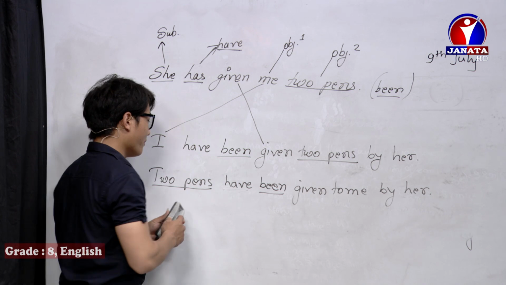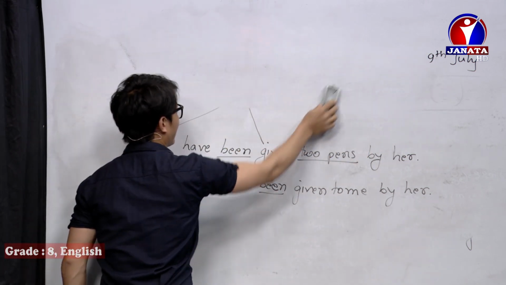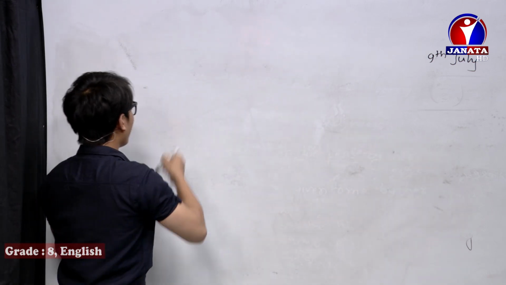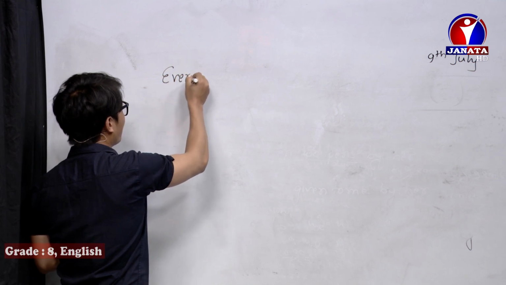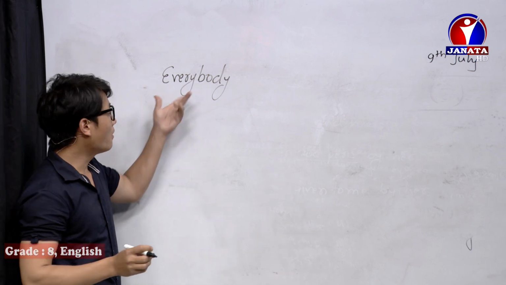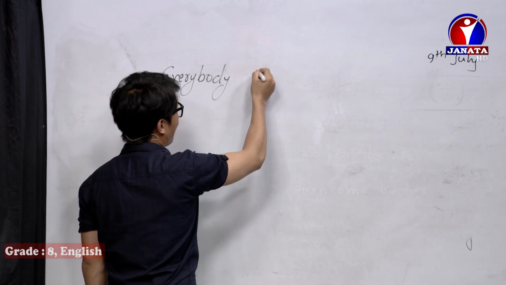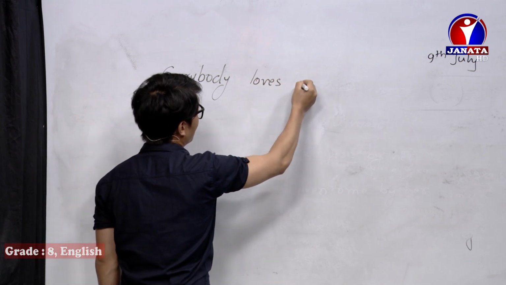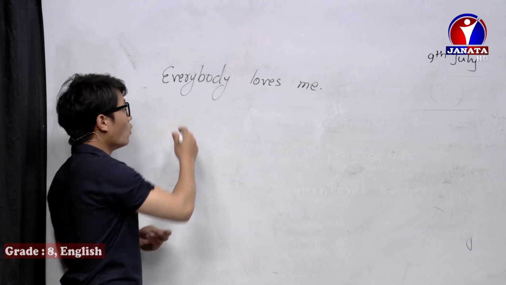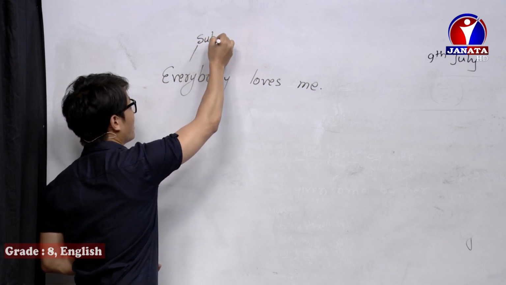I had told you too that vague subjects are not written in passive voice. So let's have a practice. Everybody is a vague subject. Let's write a simple present sentence: Everybody loves me. So who loves? Everybody is the subject.